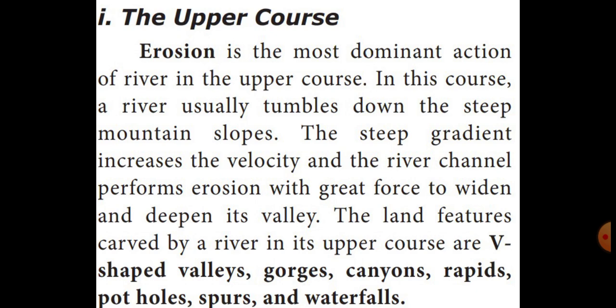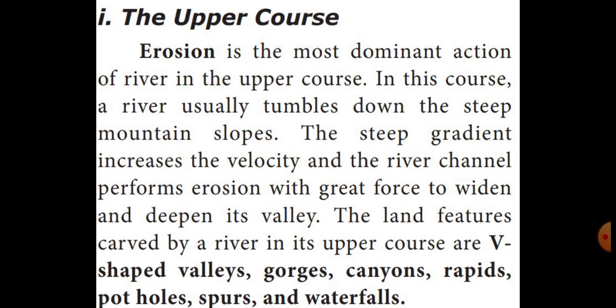Mostly in the upper course erosion will happen. The river flows from the mountain slopes, from high mountains where it originates, so it increases the velocity and the river channel performs erosion with great force, widening and deepening the valley.